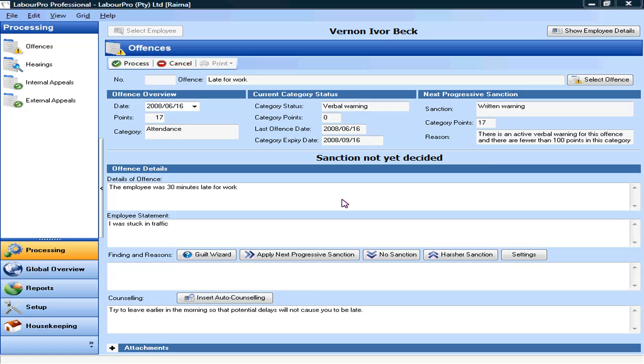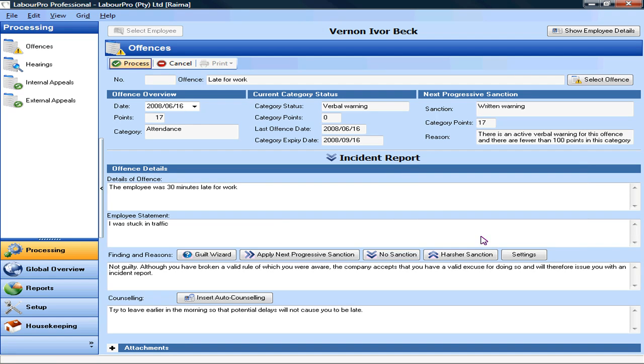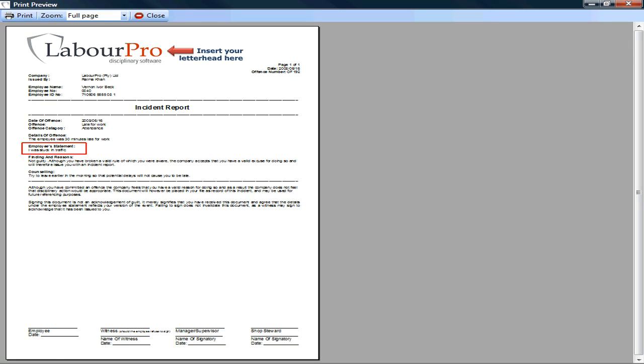Another option that can be selected is an incident report. This is generally used when an employee seems to have a valid excuse for committing an offense. For example, an employee is late for work and claims to have been stuck in traffic. By logging these incidents, you will be able to keep track of and challenge the validity of frequently used excuses.